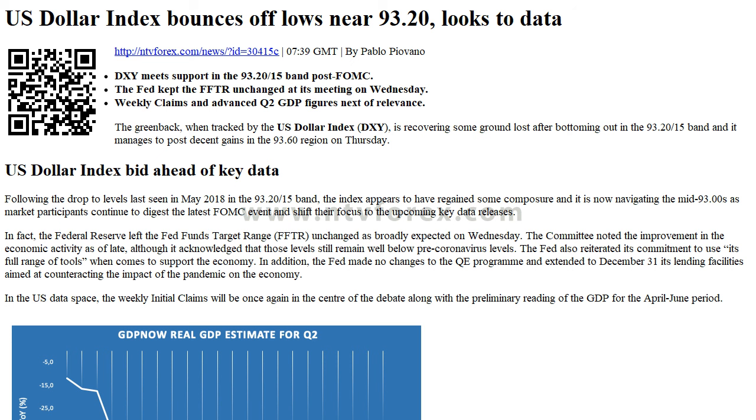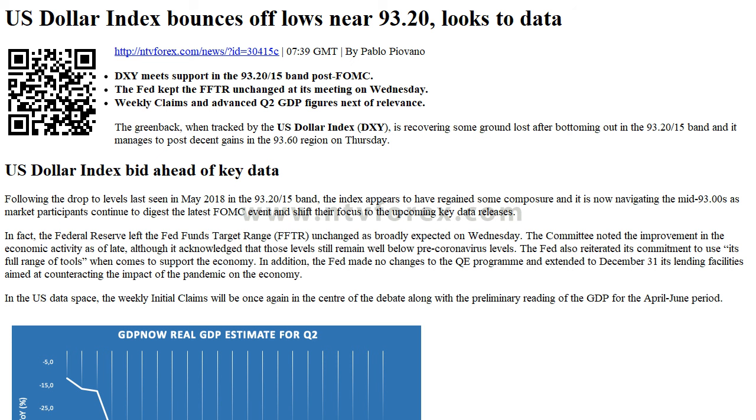Following the drop to levels last seen in May 2018 in the 93.20-15 band, the index appears to have regained some composure, and it is now navigating the mid-93.00s as market participants continue to digest the latest FOMC event and shift their focus to the upcoming key data releases. In fact, the Federal Reserve left the Fed funds target range FFTR unchanged as broadly expected on Wednesday.